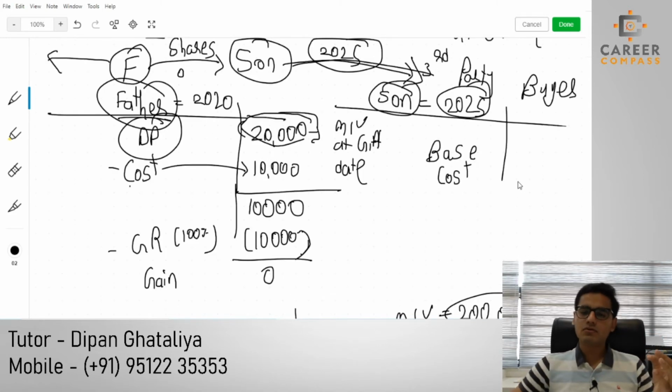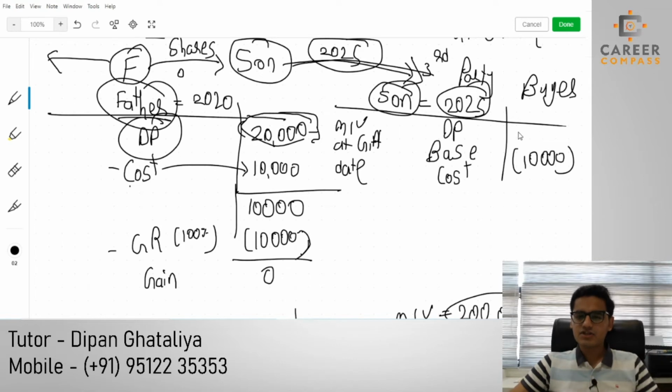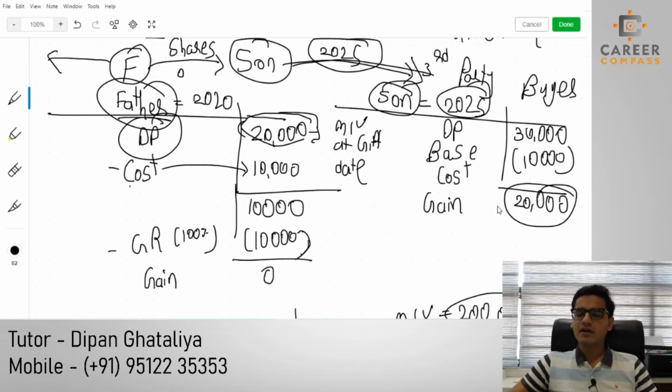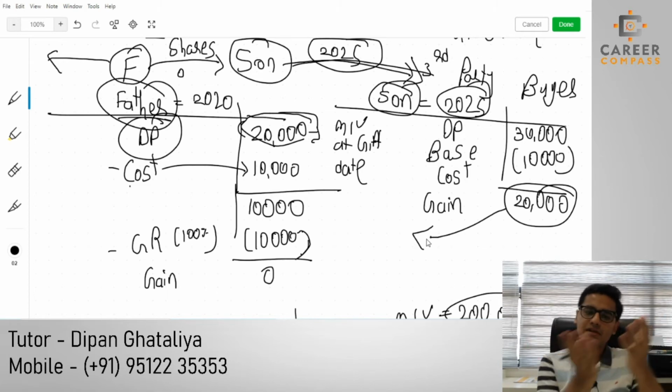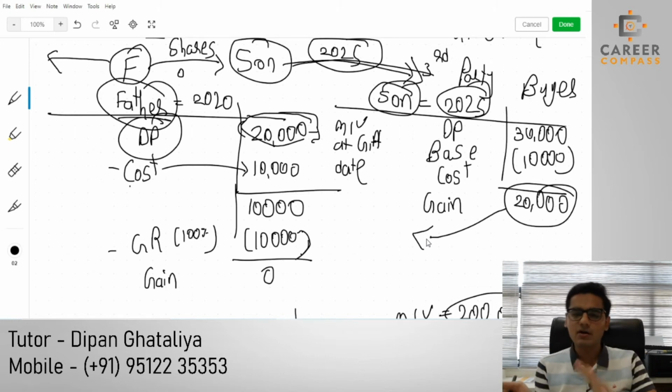Whatever my disposal proceed is by selling these shares, assume that it's 30,000, then I can say that my chargeable gain will become 20,000 pound. This 20,000 is the total gain from the previous proforma as well as the current proforma.